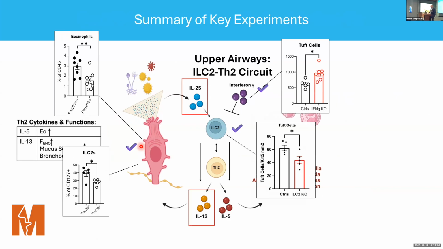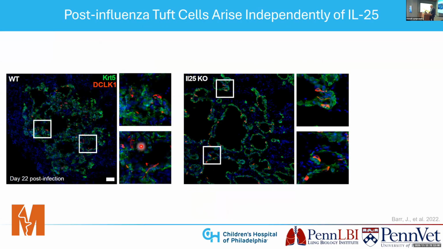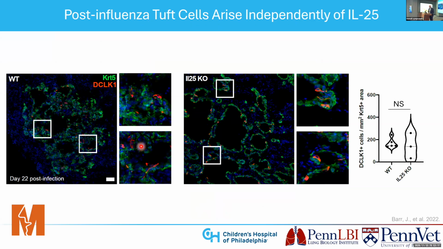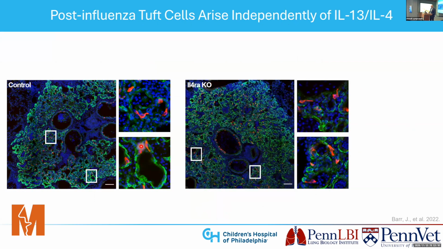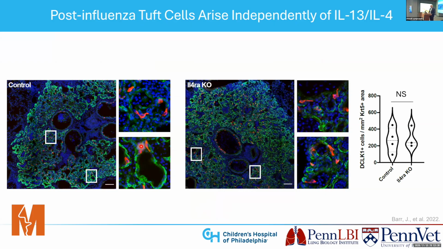So if we were to prove that this ILC2-TH circuit is functioning in the lower airways as it does in the gut and the upper airways, these cytokines would be the key mediators. So the first thing we did is we infected mice that lack IL-25, and what we found was no difference in the number of Tuft cells in these dysplastic regions. We then infected mice that are IL-4R alpha knockout, which is used by both IL-13 and IL-4 cytokines, and again found no statistically significant difference in the amount of Tuft cells in these regions.